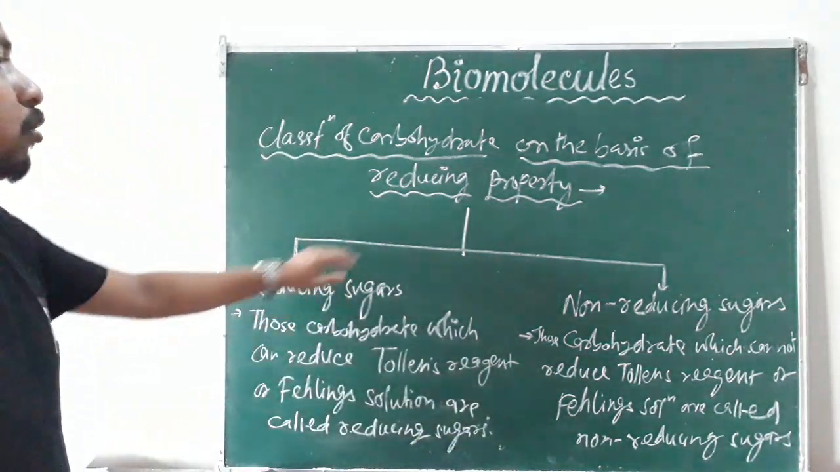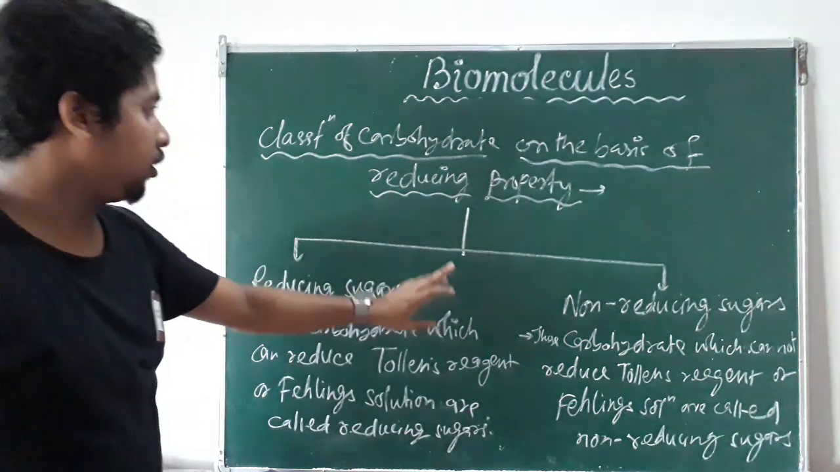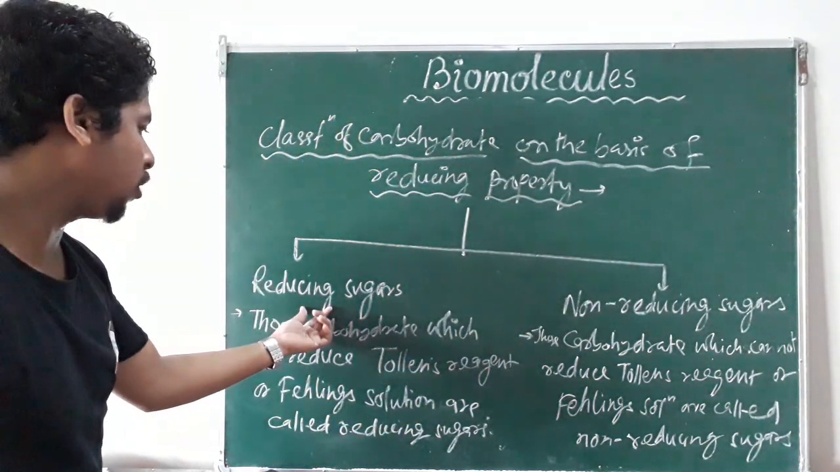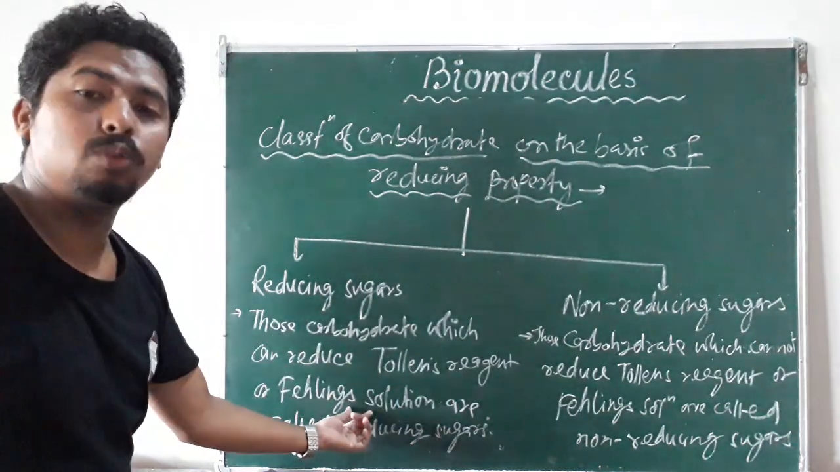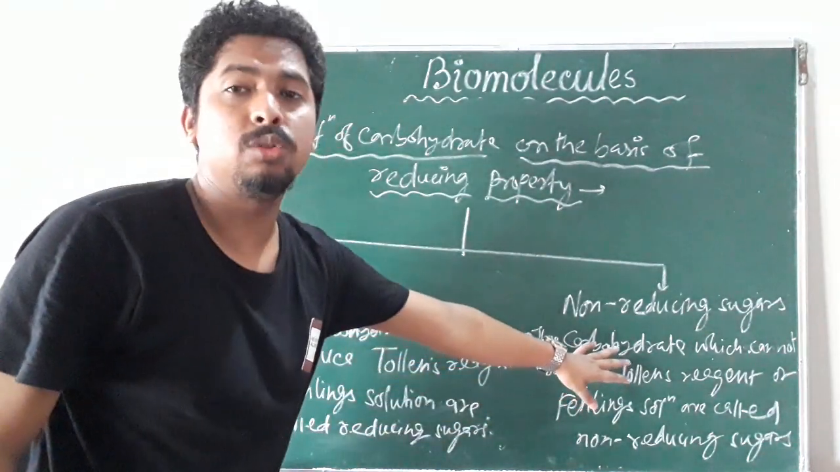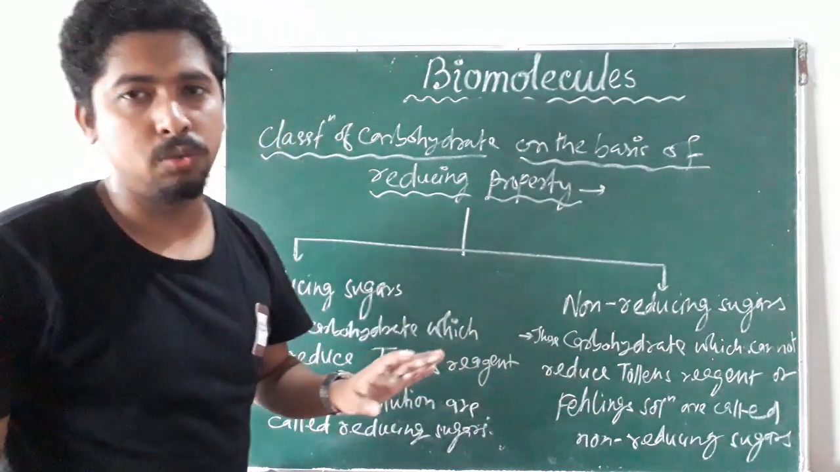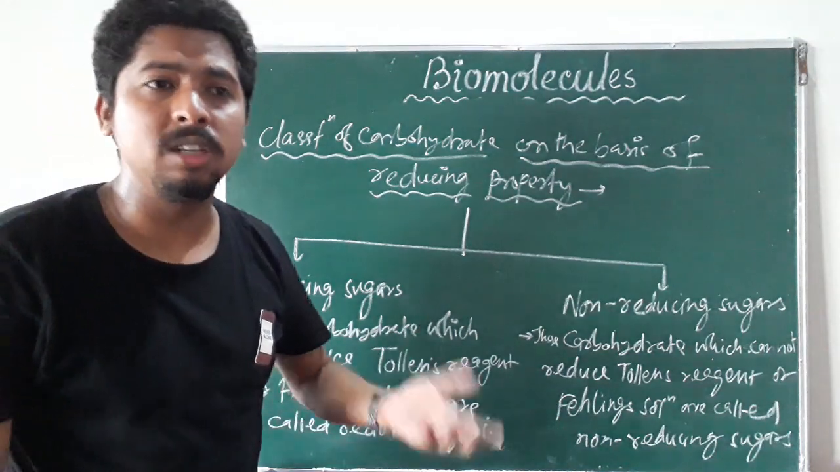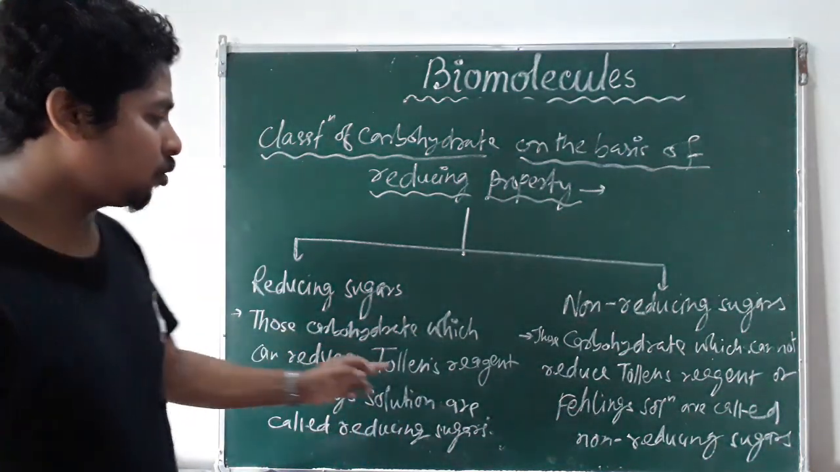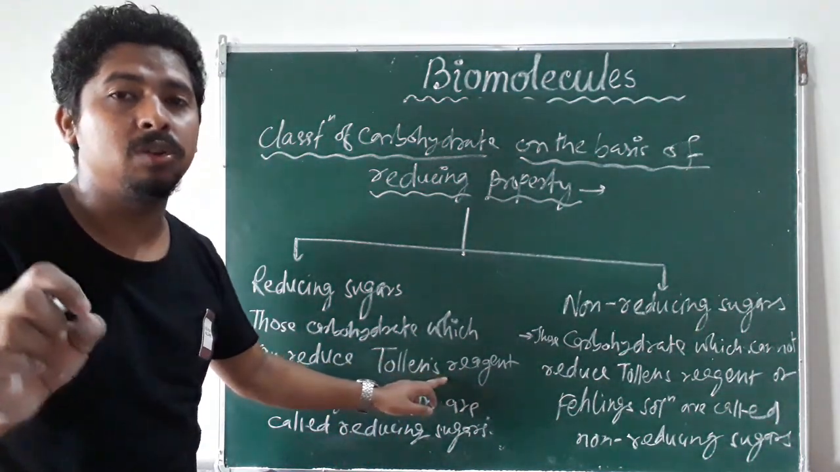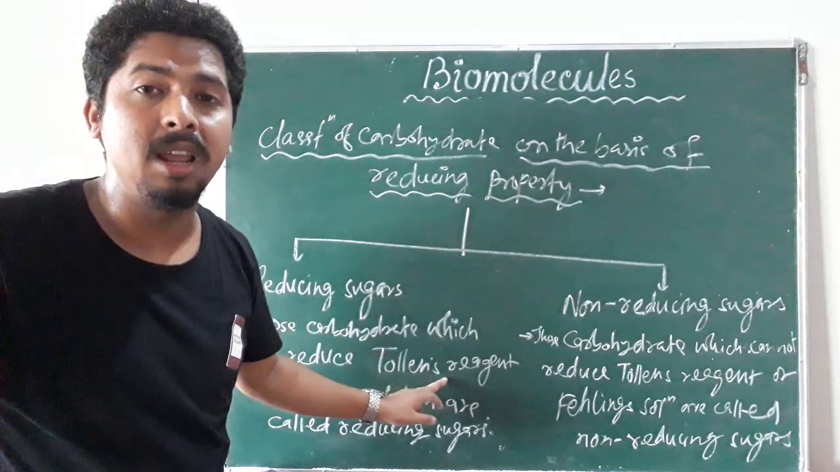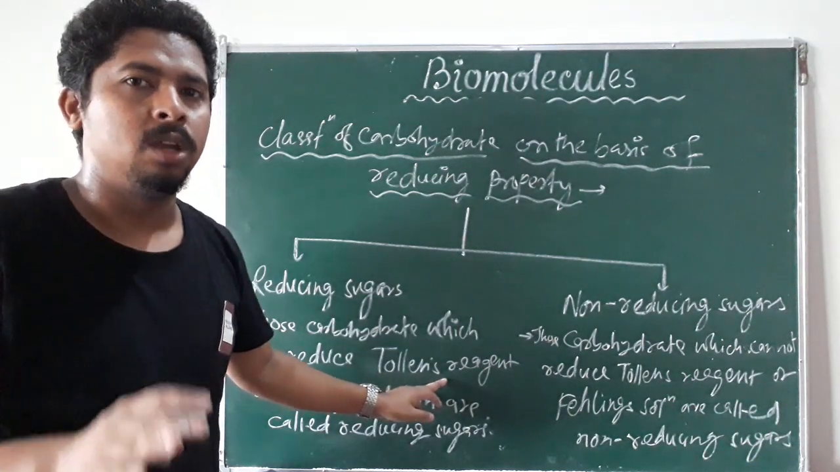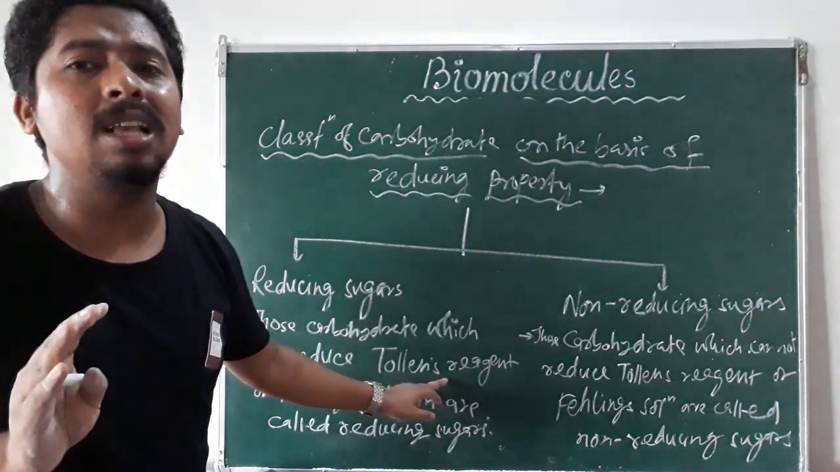So based on reducing property, carbohydrates are classified into two types: reducing sugar and non-reducing sugar. Reducing sugars can reduce Tollens' reagent and Fehling's solution, and those that cannot are non-reducing sugars. Now one question must strike your mind: what is Tollens' reagent and what is Fehling's solution? We will study about them in our chapter on aldehydes, ketones and carboxylic acids, which we have not studied yet. So just remember, Tollens' reagent is ammoniacal silver nitrate solution.